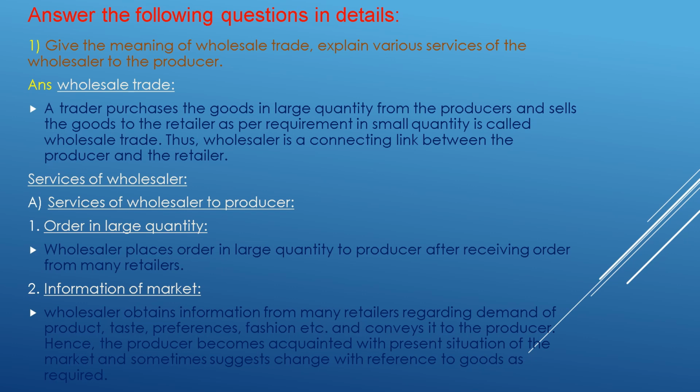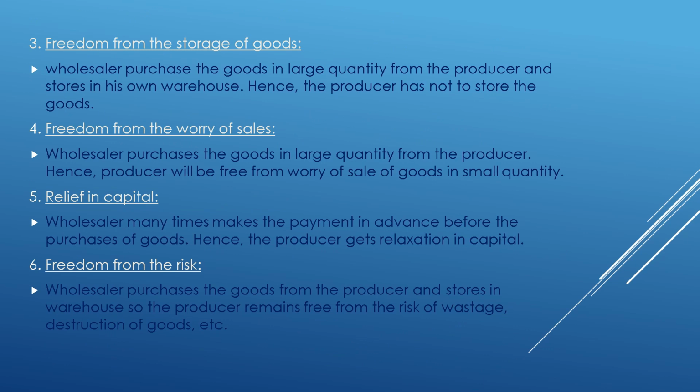Hence, the producer becomes acquainted with the present situation of the market and sometimes suggests changes in goods as required. Freedom from the storage of goods: the wholesaler purchases goods in large quantity from the producer and stores them in his own warehouse. Hence, the producer does not have to store the goods.